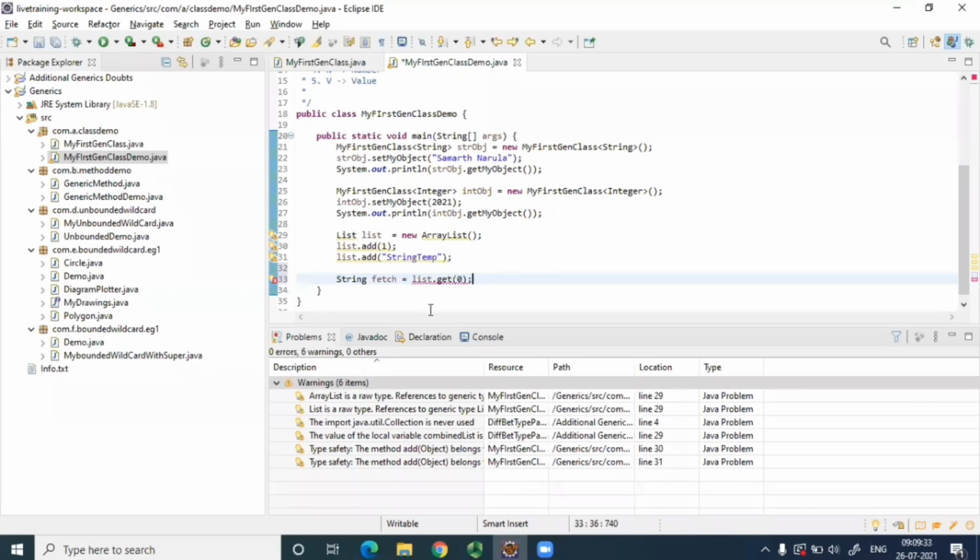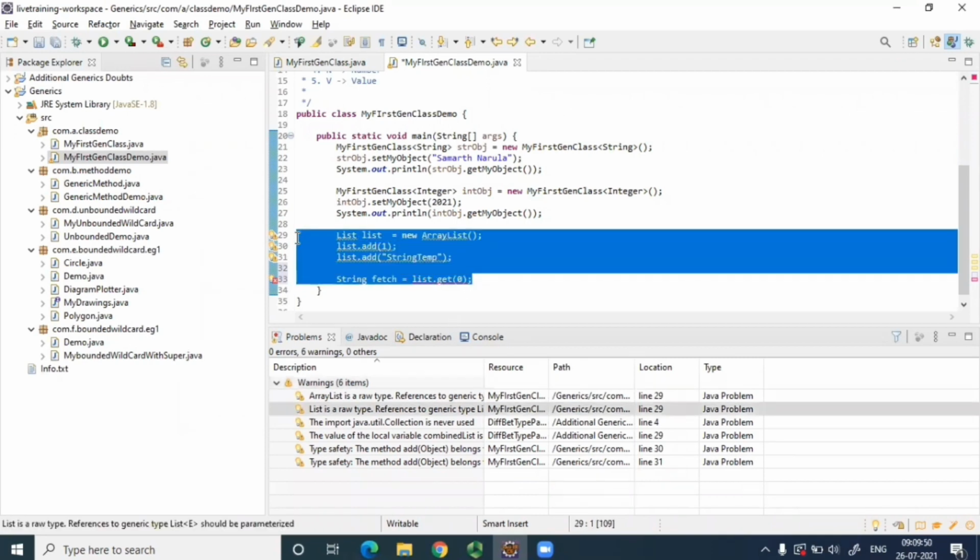Were you all aware of this feature? We didn't have compile time checks for this casting before Java 5. Okay, this was the thing that I wanted to show you.